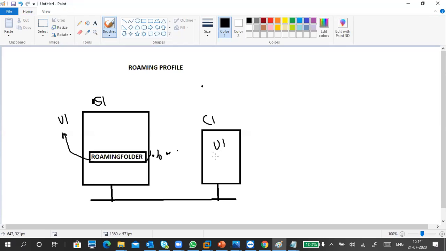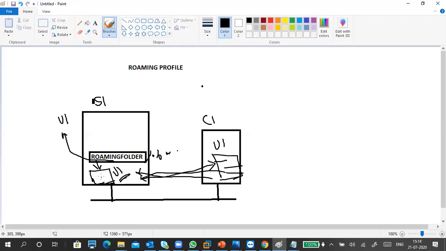When you log in, it goes through authentication. So user one is going to be verified for authentication, and it will check the profile, that it's a roaming profile user. Then it loads the profile data. It will create the profile data anyway, but the user one folder will be created under the roaming folder path. It is highly secured.